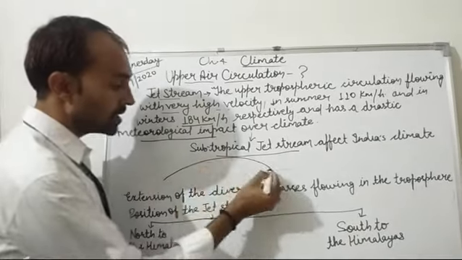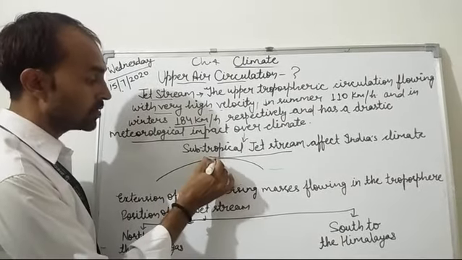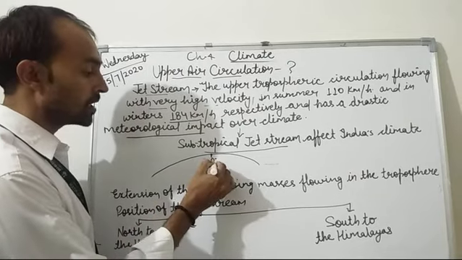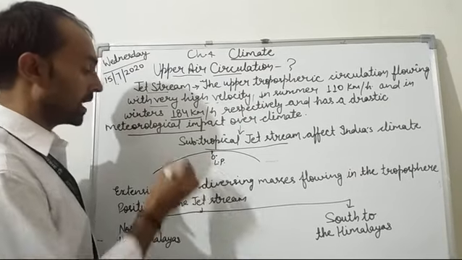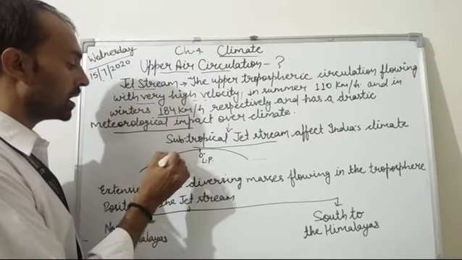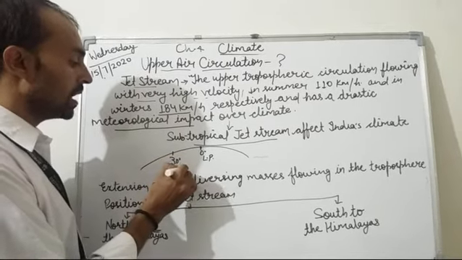How does it affect? Suppose this is the earth, this is the surface, and here 0 degree lies, the equator, where the low pressure lies, and here at 30 degrees is the high pressure.